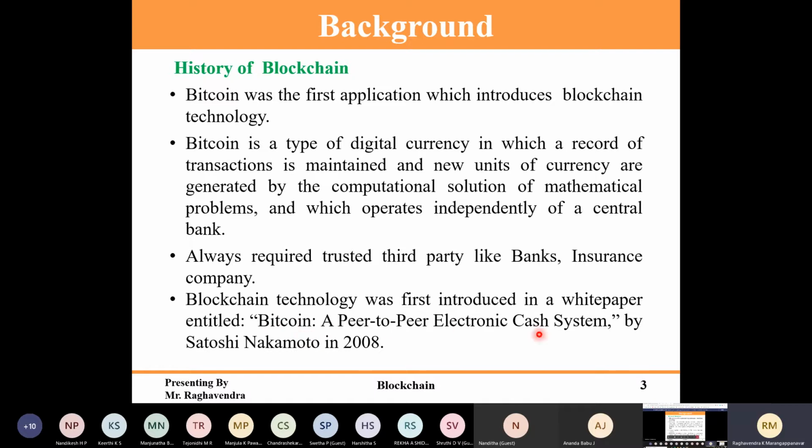Peer-to-peer electronic cash system. Basically, cash system in the sense that initially it was introduced only for financial transactions, but later it got introduced to many other wide areas like IoT, the health sector, and many others. Okay, as we go through the presentation, I'll show you that.